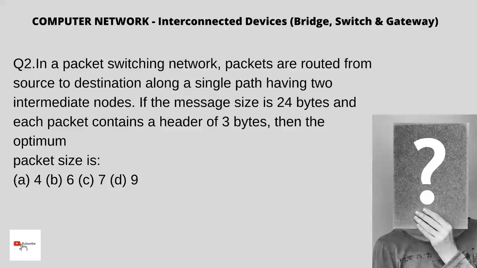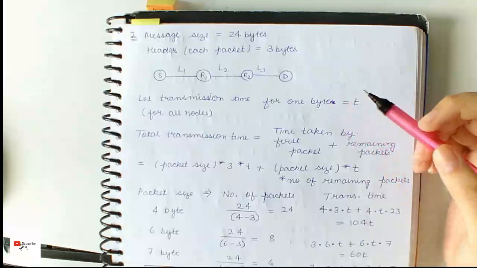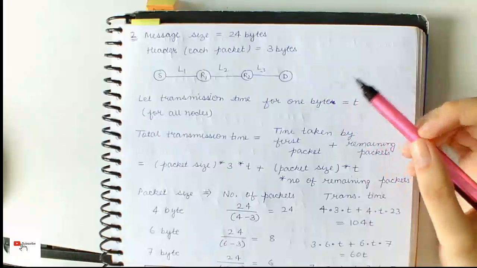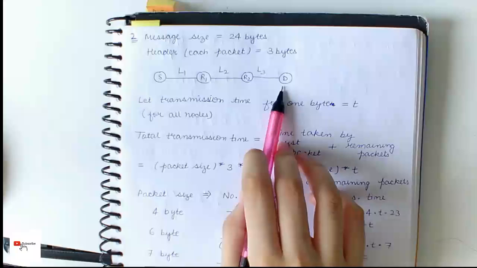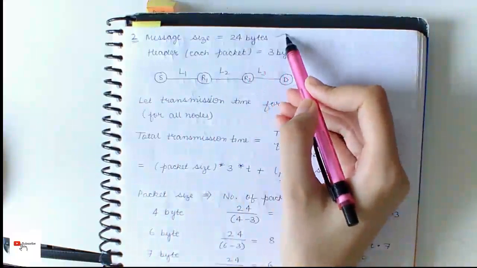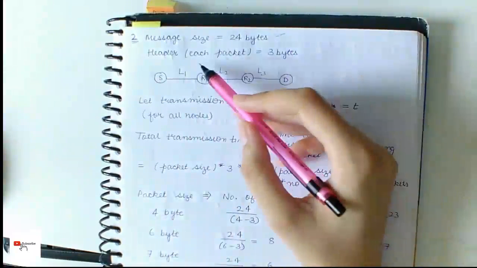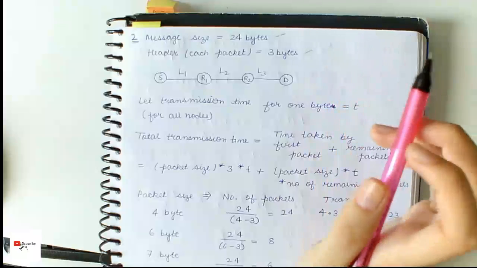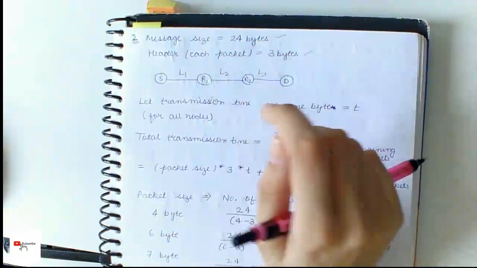Now, moving on to the second question. In a packet switching network, packets are routed from source to destination along a single path having two intermediate nodes. If the message size is 24 bytes and each packet contains a header of 3 bytes, then the optimum packet size is. This is an MCQ question and the options are 4, 6, 7 and 9.